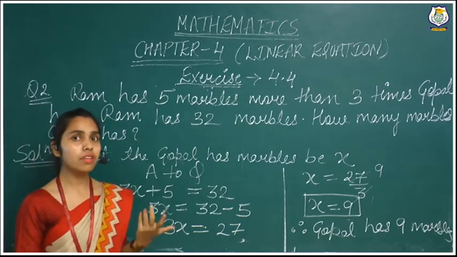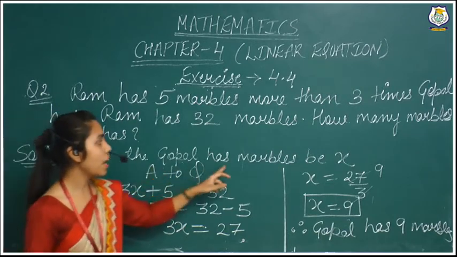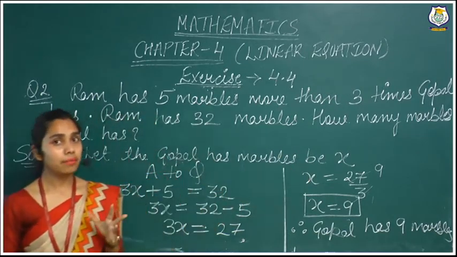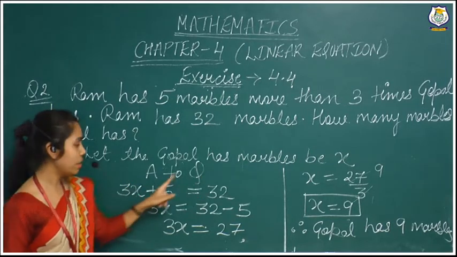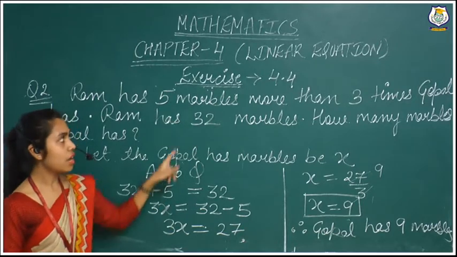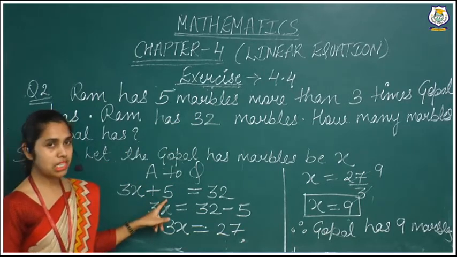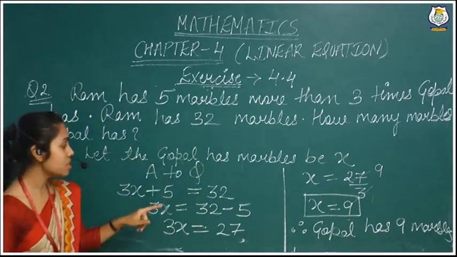The quantity of marbles for Gopal they have not given. So we are assuming that Gopal has x marbles. It means we have taken x for Gopal. Now according to the statement we will write 3x, which means 3 times Gopal's marbles, plus 5, 5 marbles more, equals 32, because the total number of marbles of Ram is 32.